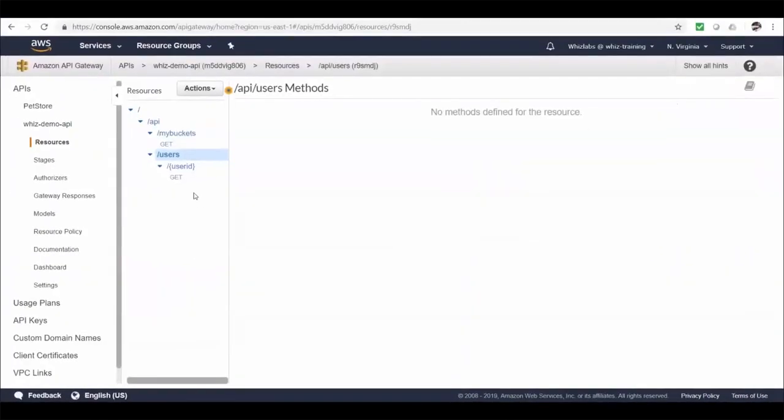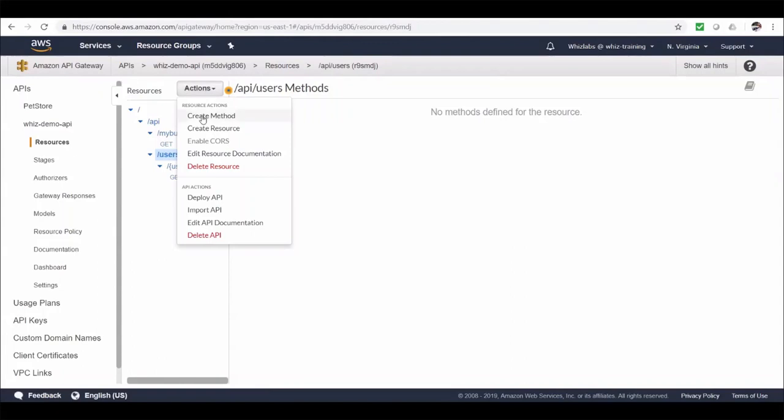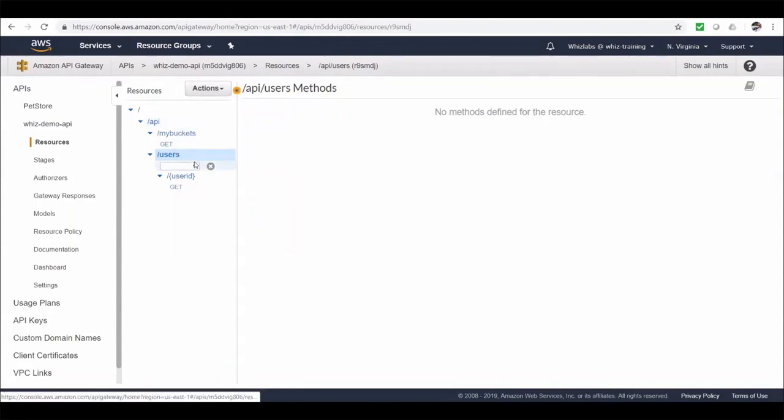All right, let's also add a method for creating a new user. We will use the same resource, but add a new method to it. This is a usual practice in REST implementation wherein you will use the same resource type, let's say users in our case, and we will just create two different methods, one for get and one for post. So let's create a new method under the user resource, and this time let's choose post.